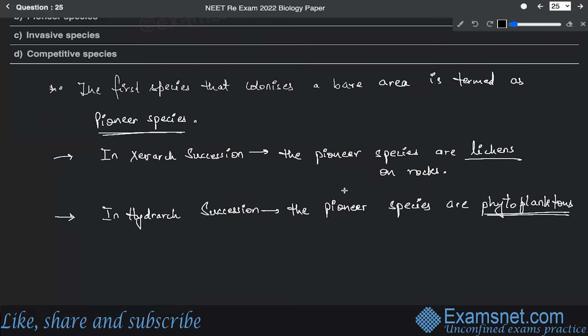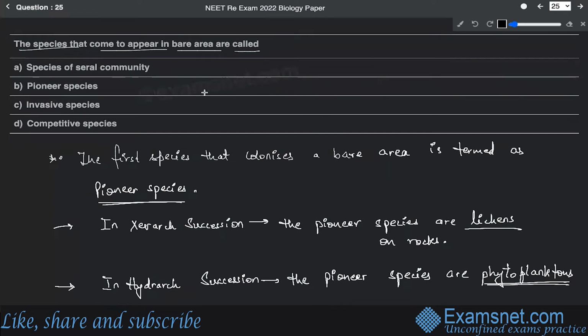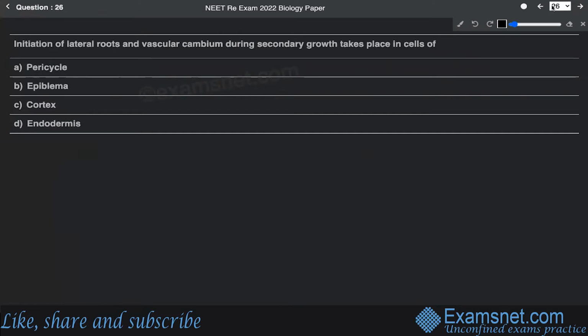All right. So this is the case. So that's why the correct answer is option B. All right. Now, the next is question number 26.